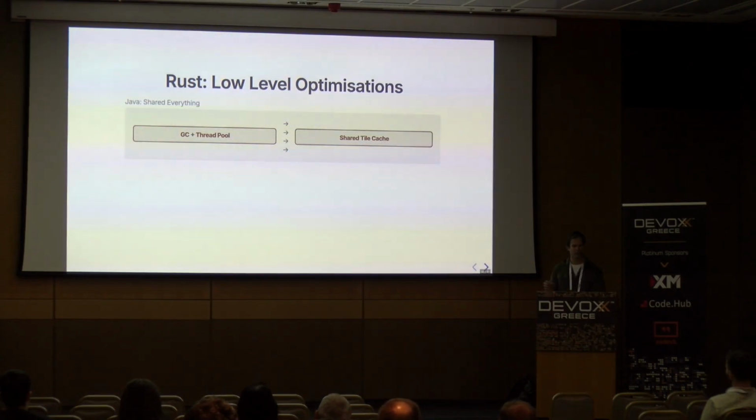One other interesting thing you can do with Rust, and this is kind of like a side quest, this isn't a thing I'm suggesting, but it highlights the control that the language gives you that is difficult in other languages, is thinking about how you share data across the different cores of your CPU. So imagine we want a tile cache. We want to be able to say, hey, if somebody comes in and gets a tile we've already fetched from S3, just return it from in-memory.